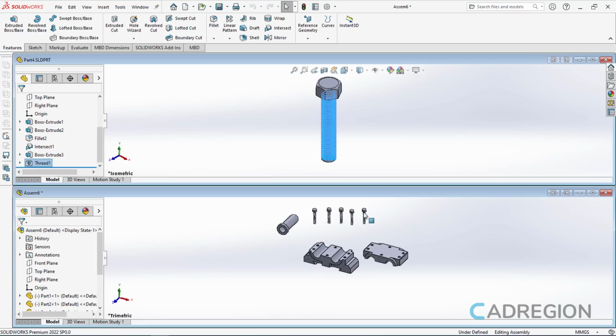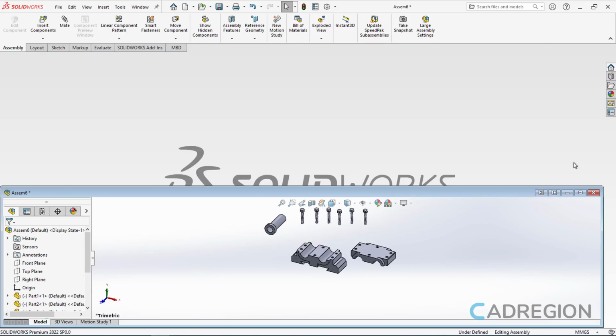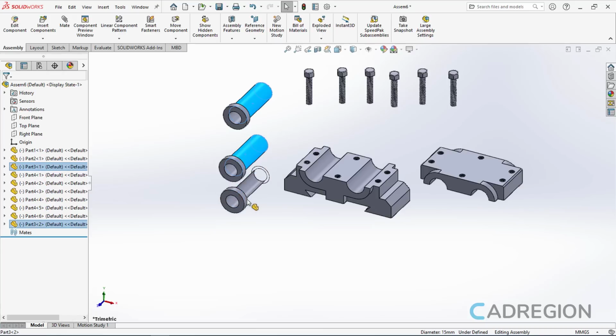I will repeat the same process 2 more times, and then I will close the part 4. Now I will maximize the assembly document again. Finally, I will hold down the Control key and I will click on the part 3 to create 2 more copies.